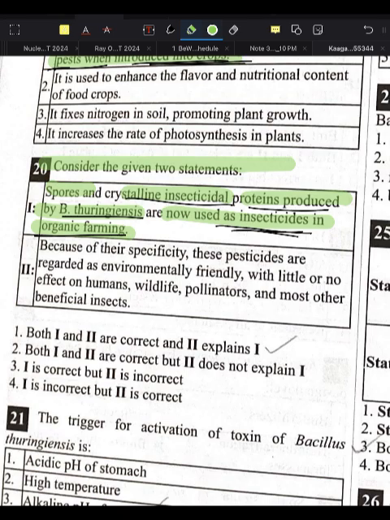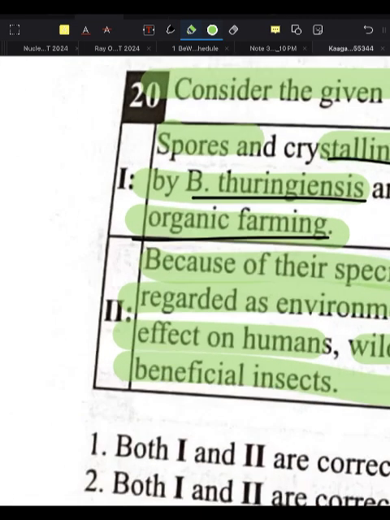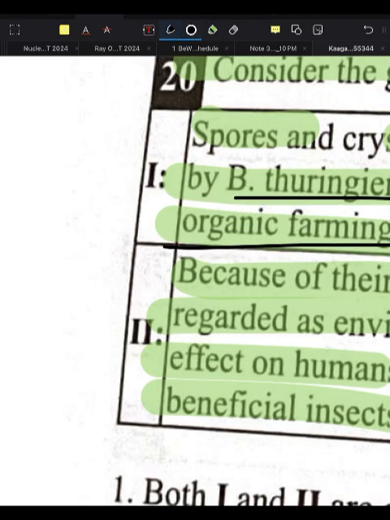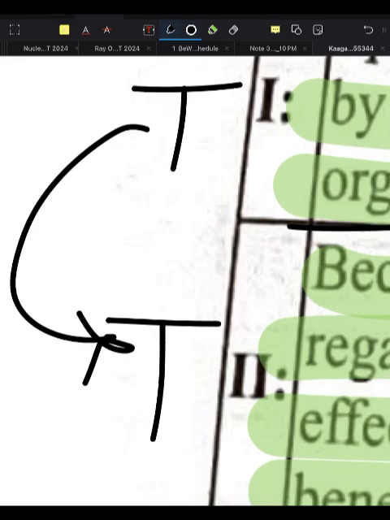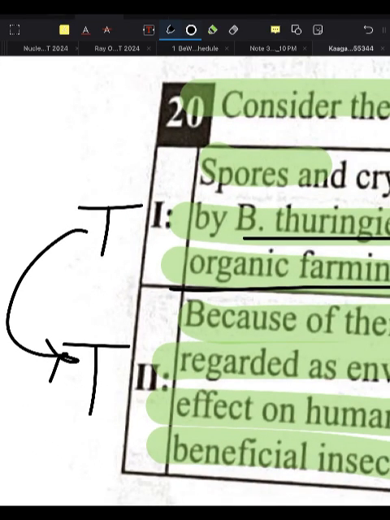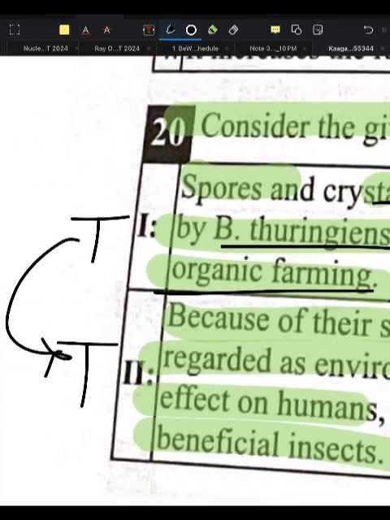Now let's see the second statement. Because of their specificity, these pesticides are regarded as environmentally friendly with little or no effects on humans, wildlife, pollinators and most other beneficial insects. So this is an assertion reason question. First of all, both the statements are true. Now we will see if statement 1 justifies statement 2, or statement 2 justifies statement 1. We have to check this.